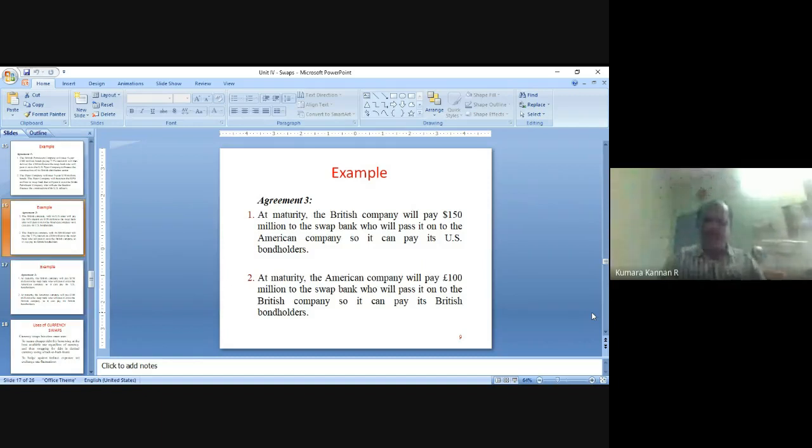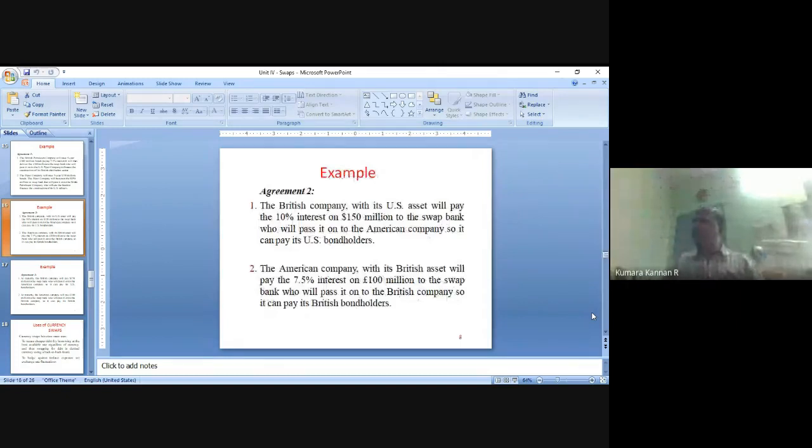So what happens in the next step? They have to pay the interest, right? British Petroleum has received 150 million dollars from US Piper Company, and US Piper Company raised this 150 million dollars by issuing bonds. So they have to pay 10% interest to the bondholders every year. This interest will be paid by British Petroleum Company through the swap bank to US Piper Company, and US Piper Company in turn will pay all the bondholders. That is 10% interest on 150 million American dollars, $15 million, settled every year by British Petroleum Company to US Piper Company.